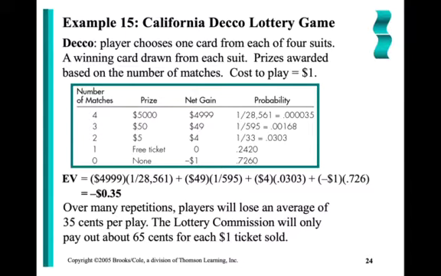If I match two of the numbers, I make $4 in profit. Again, subtracting the $1 I paid to play. Match 3, I make a $49 profit. But if I match all four, $5,000 prize, I have a profit of $4,999.